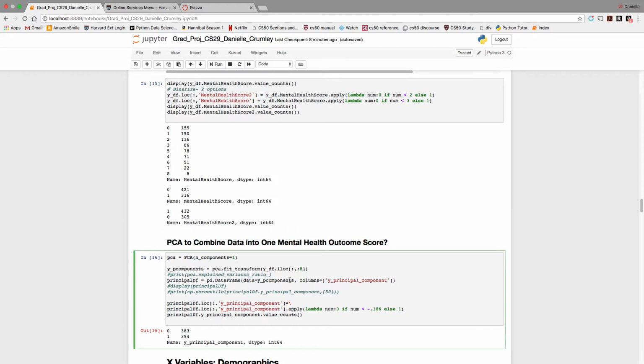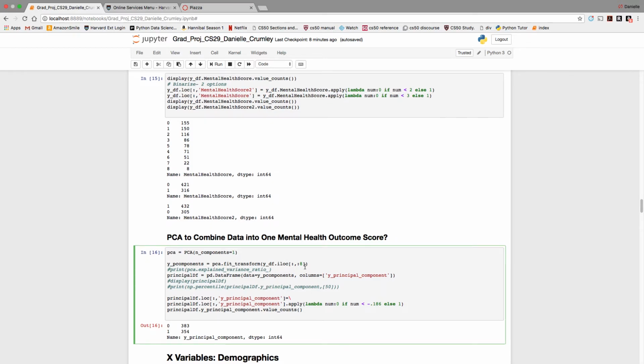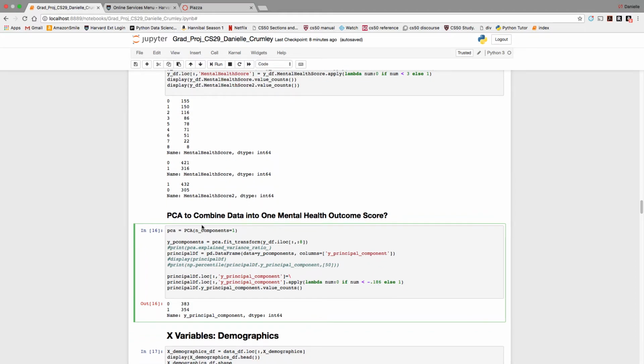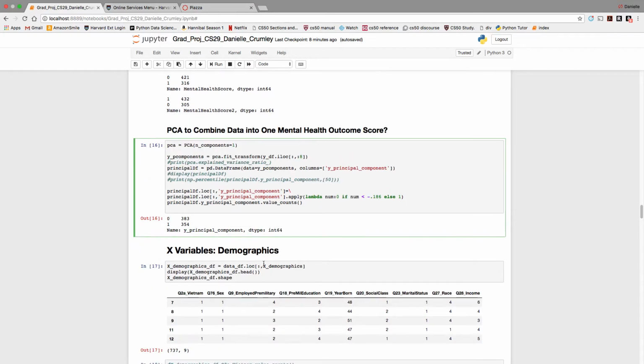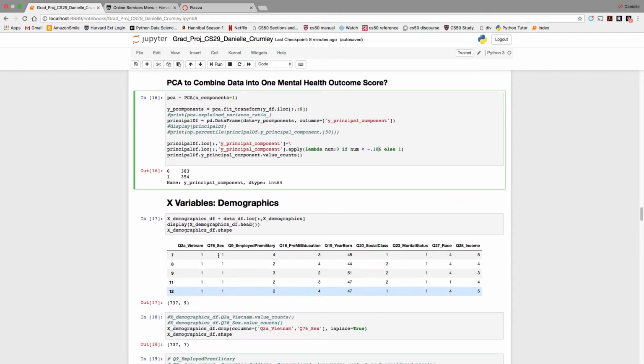I thought, since I'm combining a bunch of them, and then I split the results from the PCA up again into binary data. But this didn't actually end up being any better than my own outcome variable, at least in the models that I tried. Anyway, moving on to X variables.